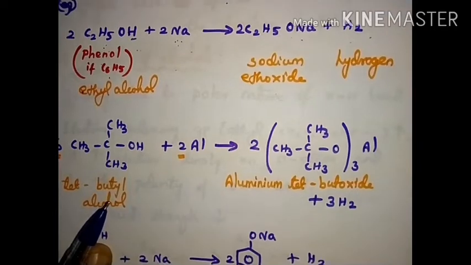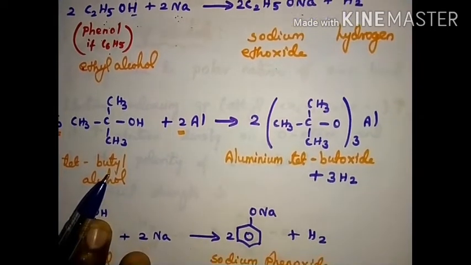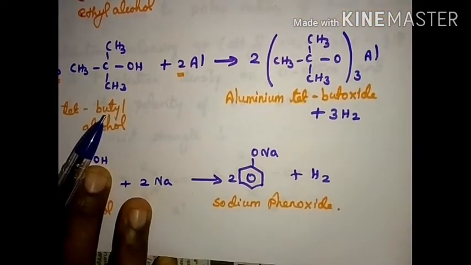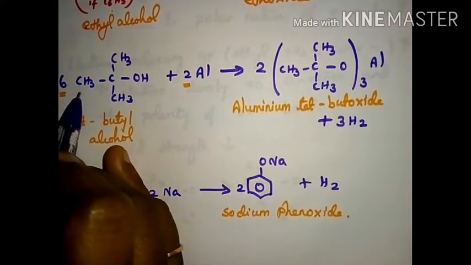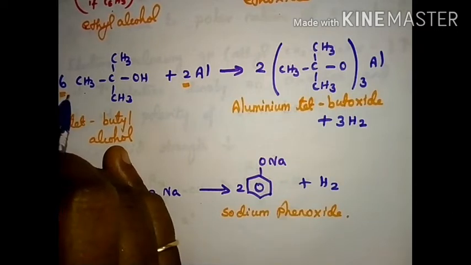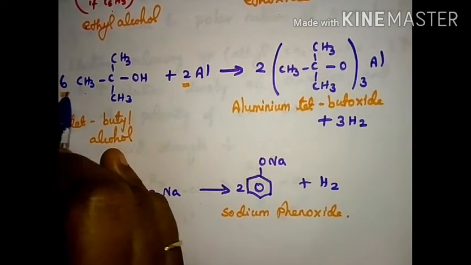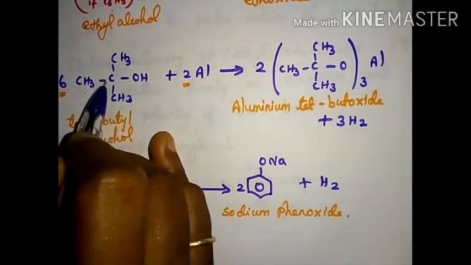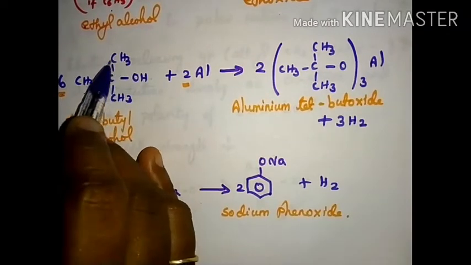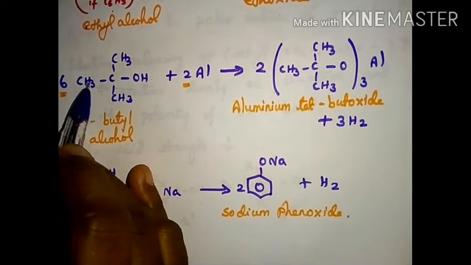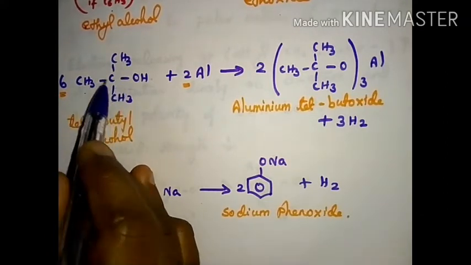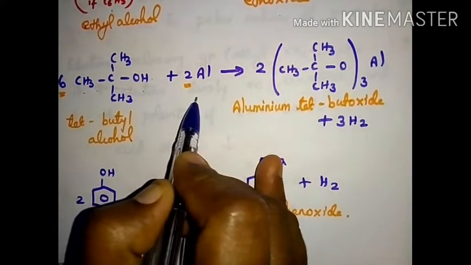Now we are going to see the aliphatic alcohols, no? So it is ethyl alcohol, and the next is tertiary alcohol. That is, we are taking 6 molecules of tertiary. COH means tertiary, no? So tertiary butyl alcohol. Why butyl? 1, 2, 3, 4 carbon is there. So tertiary butyl alcohol with aluminium.